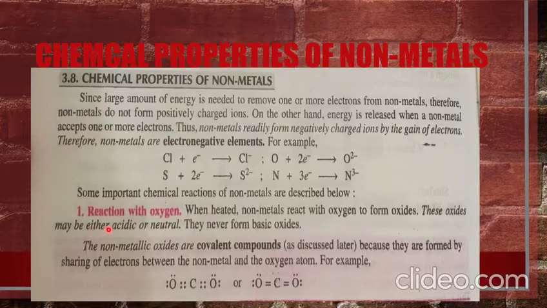Number 1, reaction with oxygen. When heated, non-metals react with oxygen to form oxides. These oxides may be either acidic or neutral. They never form basic oxides. So the non-metallic oxides are covalent compounds because they are formed by sharing of electrons between the non-metal and the oxygen atom, as you can see in CO2.